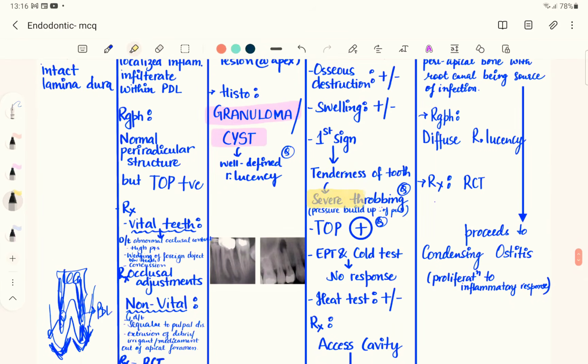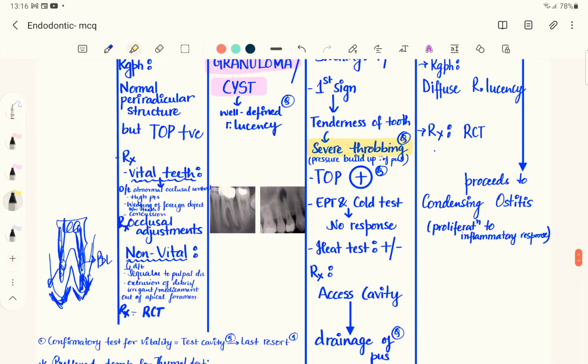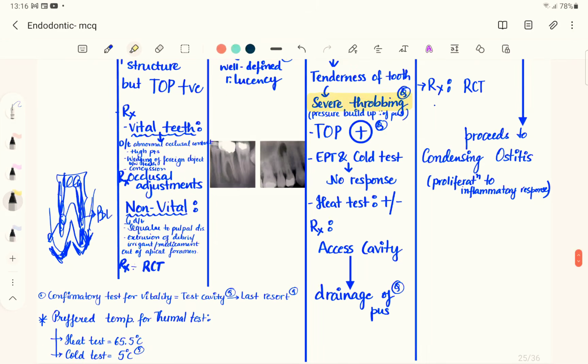The nature of the pain is very severe and throbbing, due to the pressure built up because of the pus. The tooth is going to be tender on percussion, and since there is liquefactive necrosis, the electrical pulp test or the cold test will not give any response. On the other hand, the heat test may or may not give a response.